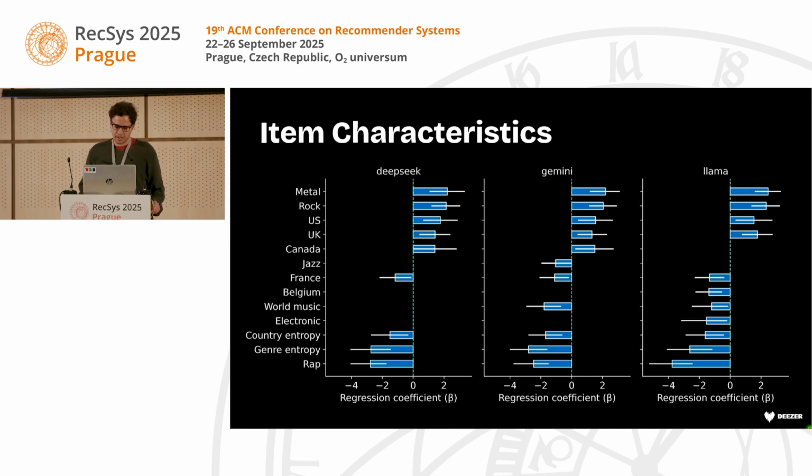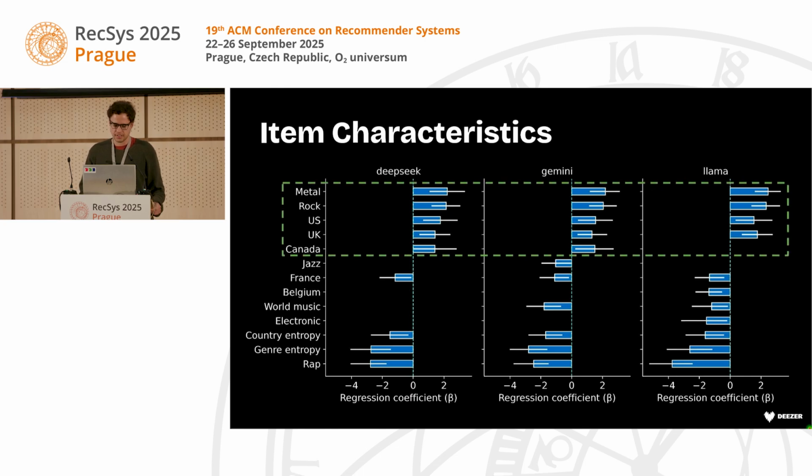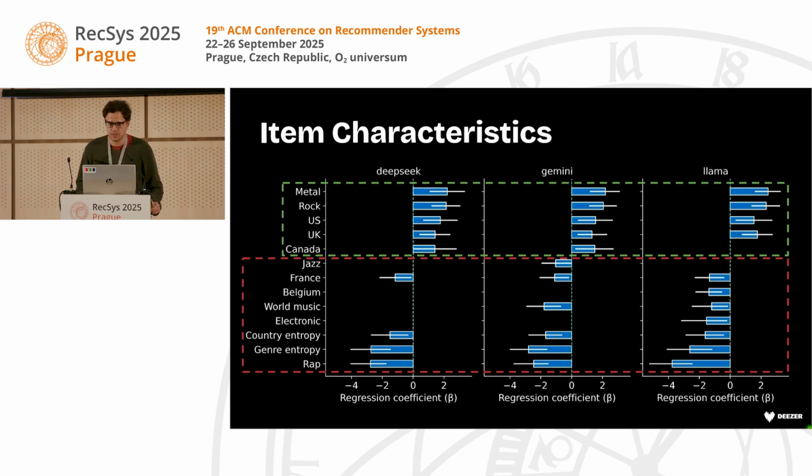We also had a look at some item characteristics and how they correlate with the ratings. So we look at the genre and the country of origin of the tracks. And we see that, for instance, metal, rock, US, UK, and Canada music tend to correlate positively with the ratings, while French music, world music, and rap tend to correlate negatively. So we know that LLMs are trained on internet data, and there's a lot of high quality data on American music, especially metal and rock. Therefore, it's easier for LLMs to generalize this kind of preferences, while, for instance, French rap is not very well represented, which seems to result in poor profiles.